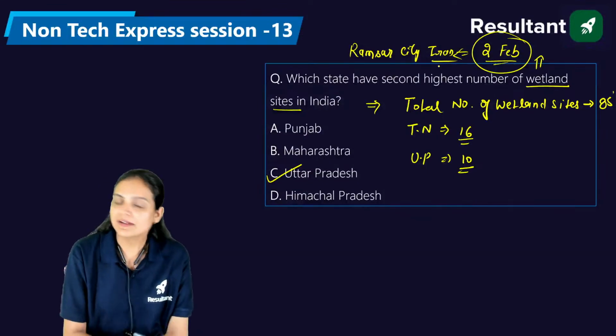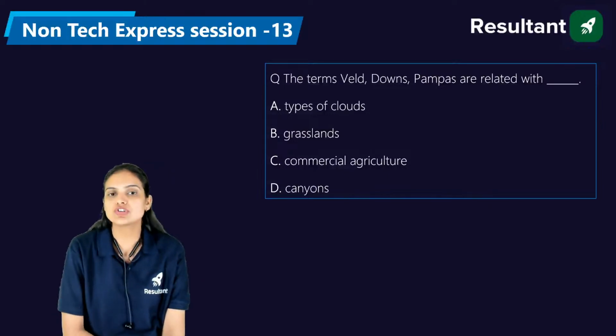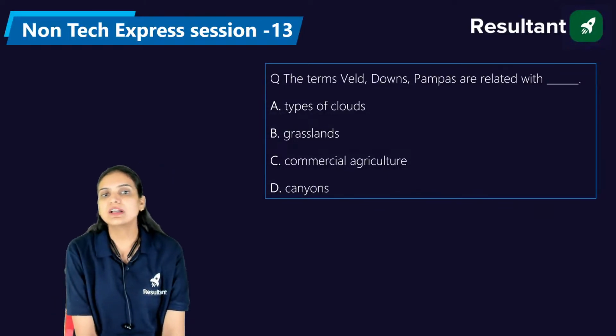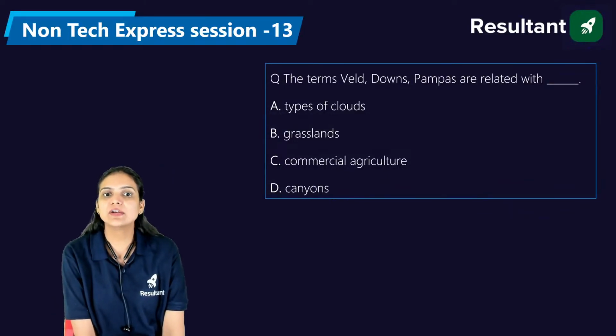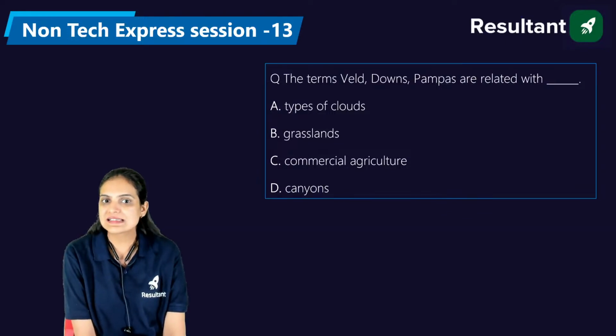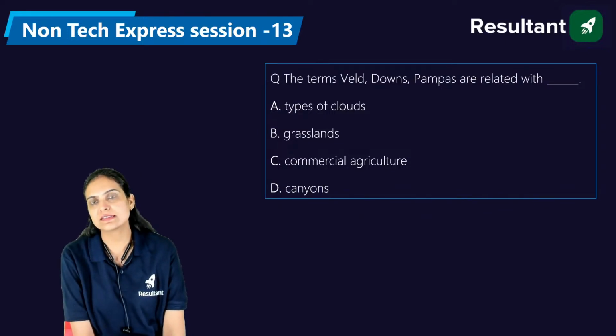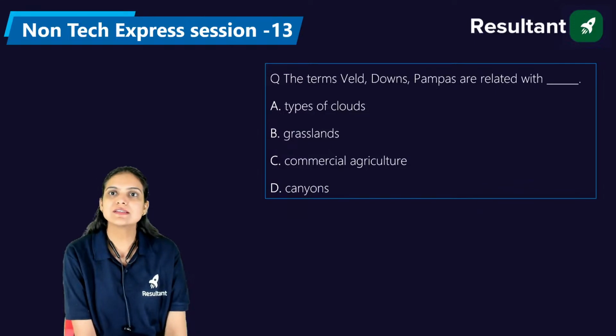Okay, so the right answer is C, Uttar Pradesh. Now we have another question: the terms wild, downs, pampas are related with types of clouds, grasslands, commercial agriculture, or the canyons. Who is going to answer this question first?